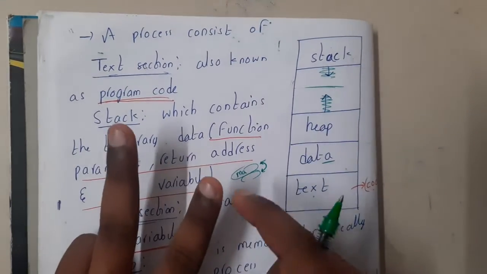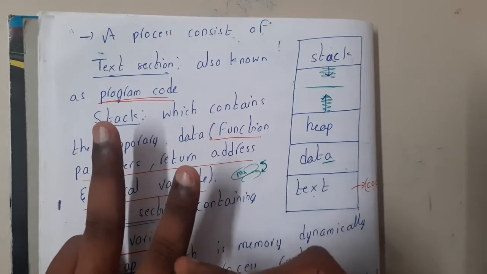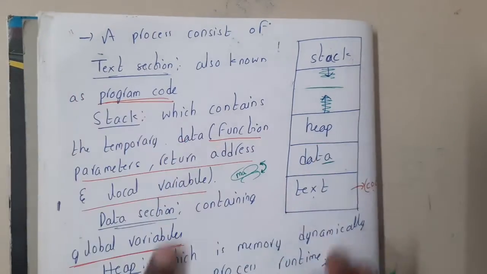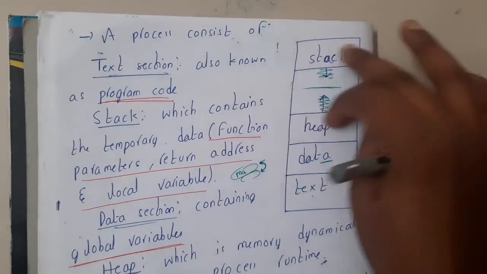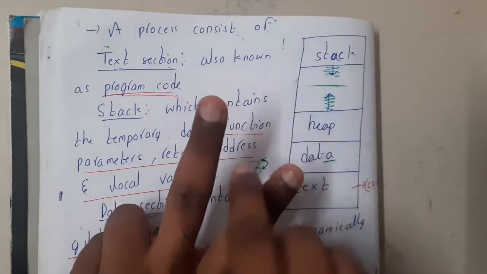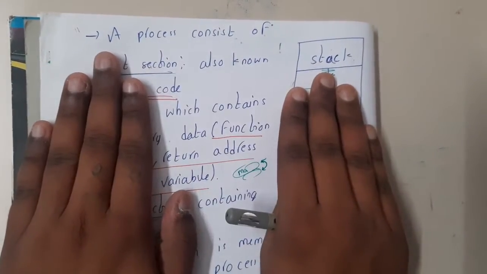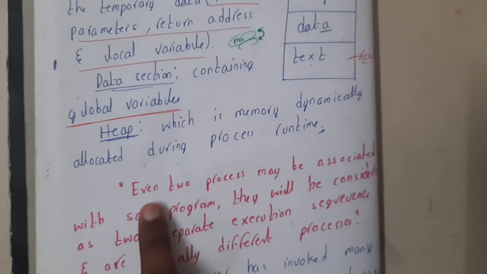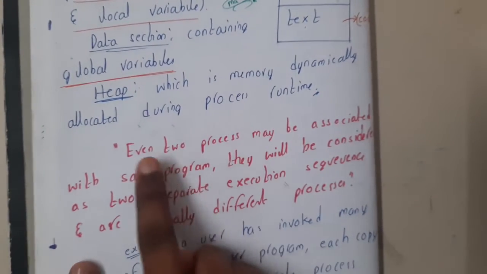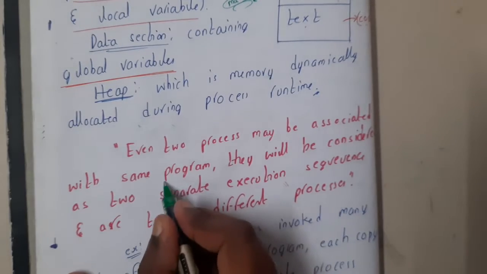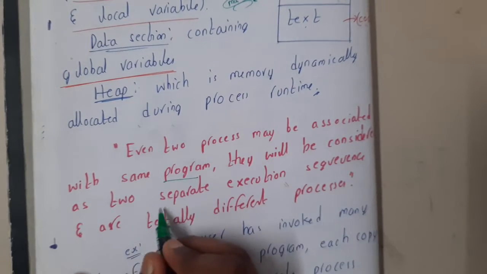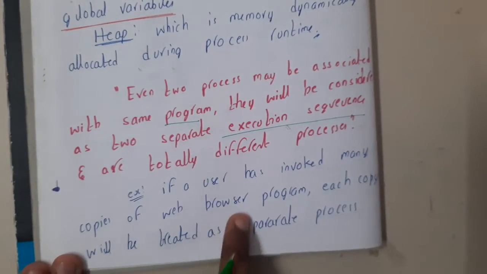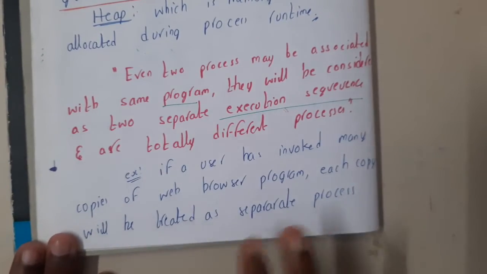Because if I open this particular thing and this particular thing and start comparing, in this recommendation I got a video and in that recommendation there is some other video. So the recommendations and all those things could be different, right? That is the reason why the other parts might be different, and these 2 applications are treated as 2 different processes, guys. Remember that. Each and everything will be treated as different. That is what is written here clearly. Even if 2 processes are associated with the same program, they will be considered as 2 separate executable sequences. So if a user has invoked many copies of a web browser program, each copy will be treated as its own separate process.